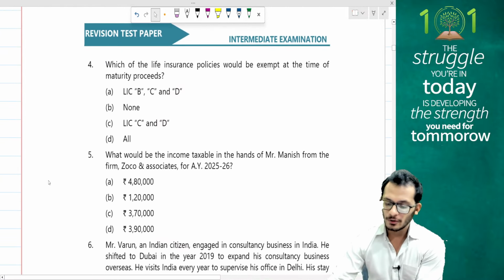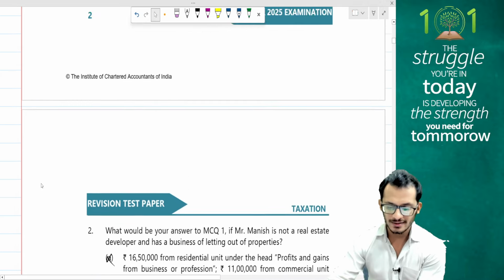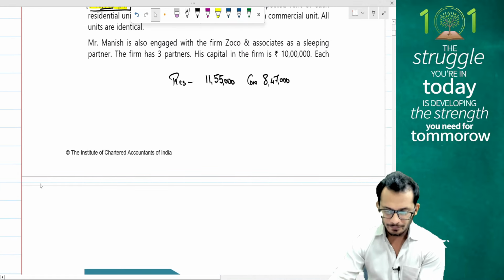Next, which of the life policies would be exempt at the time of maturity proceeds? Let's read further on the case scenario questions. Mr.